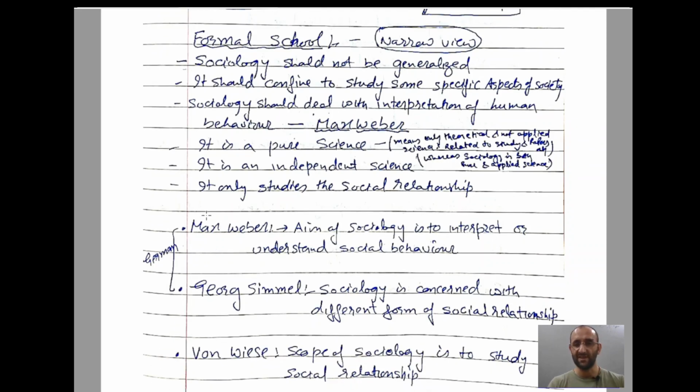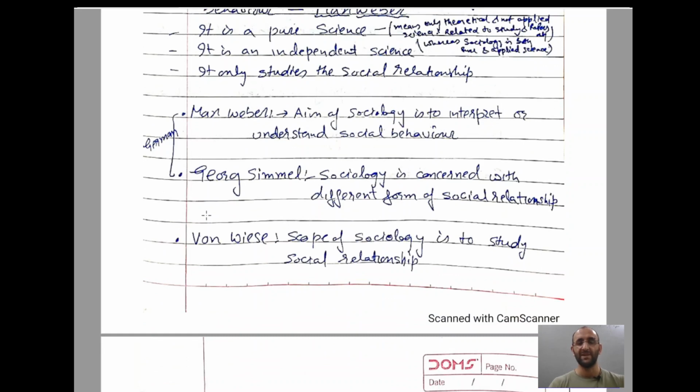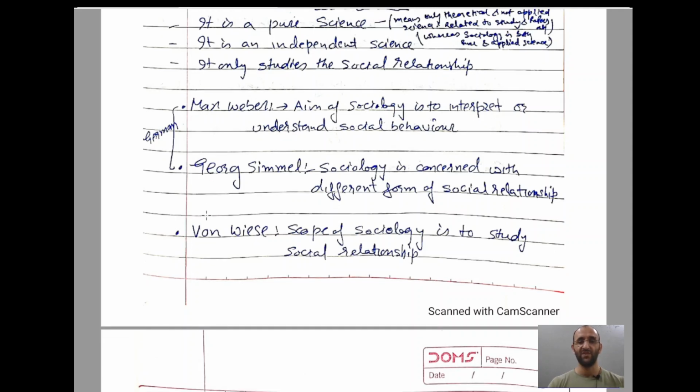It is a pure science, meaning only theoretical and not applied science, related to the study and papers only. It says it should be a pure science, just theory, whereas sociology is both pure and applied science. It is an independent science, it only studies social relationships. Max Weber was a German sociologist. He says the aim of sociology is to interpret and understand the social behavior of humans. George Simmel says sociology is concerned with different forms of social relationship. He says the scope of sociology is to study social relationships.